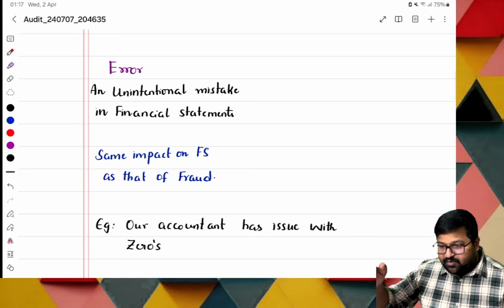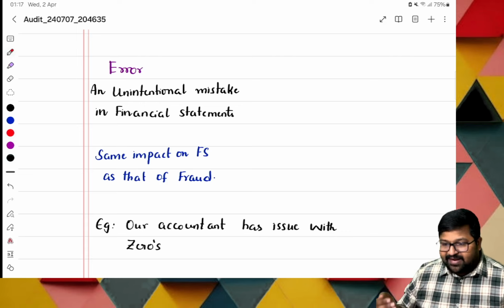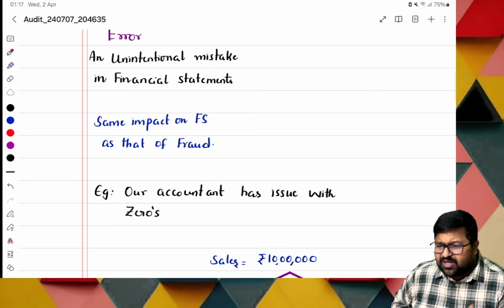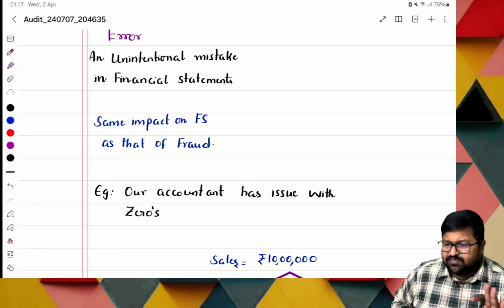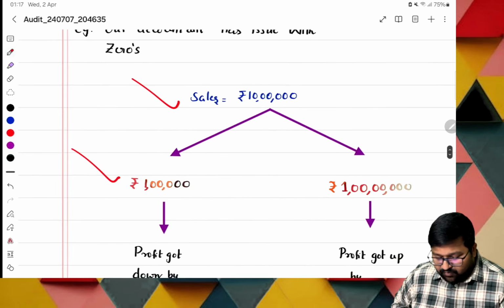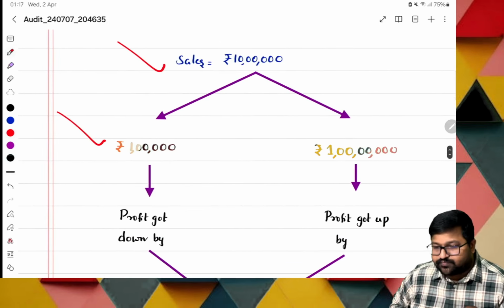We have gone through fraud. It can be employee fraud or management fraud. Whatever the fraud, the effect is common. Next, error. It has the same impact. Whether it is fraud or error, the impact on the financial statements is the same. For example, sales amount is 10 lakhs. We have recorded how much? 1 lakh or 1 crore.